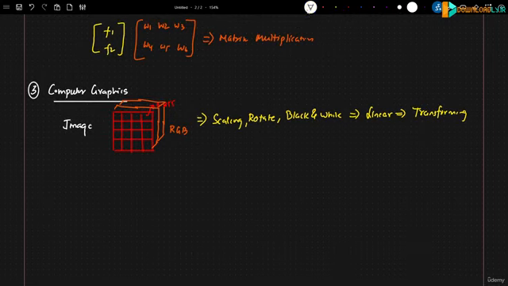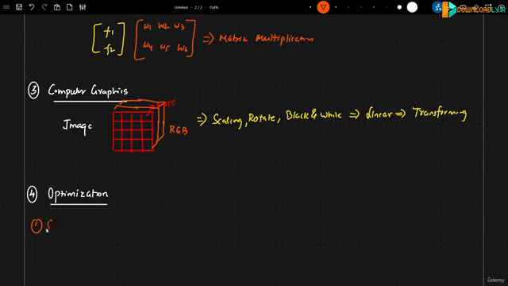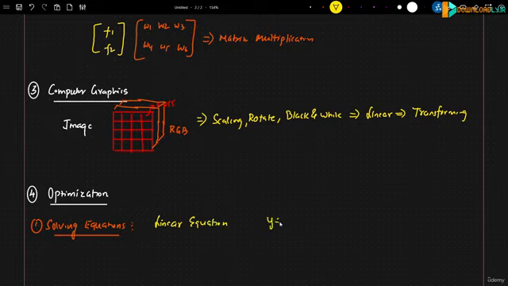One more very important concept that we really need to talk about with respect to application is something called optimization. In optimization, we are basically solving equations. Now, what kind of equations will we be solving here? Any linear equation. Let's consider an example of a linear equation. One of the linear equations that I mentioned is the equation of a straight line, y is equal to mx